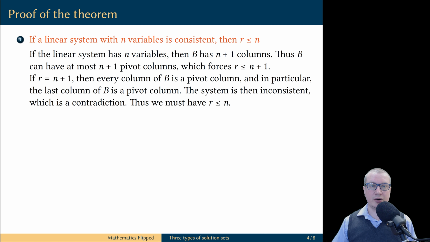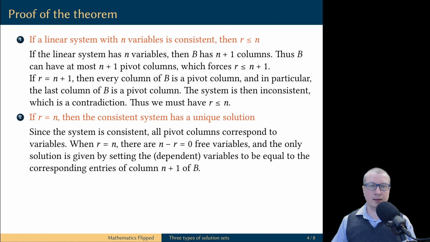So, if R is less than or equal to n plus 1 and it cannot be equal to n plus 1, R is strictly less than n plus 1. Therefore, R is less than or equal to n. Now, let's prove that if R is equal to n, then a consistent linear system has a unique solution.